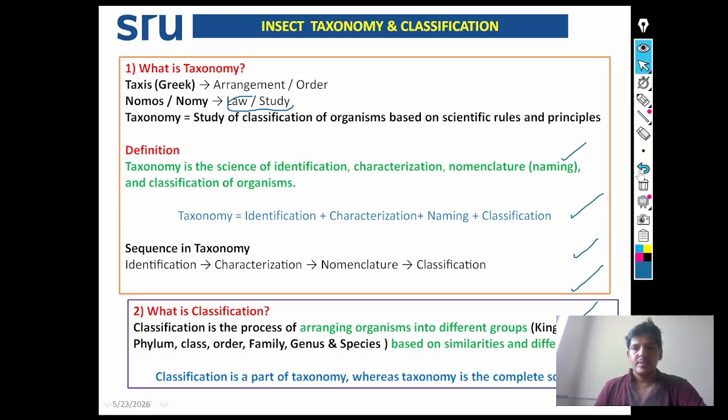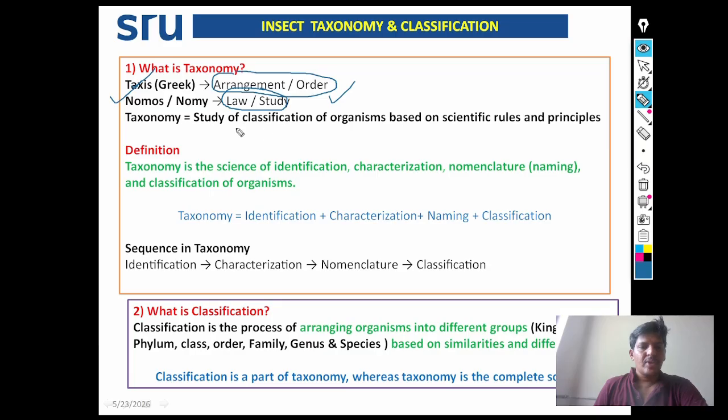See here, what is taxonomy? Taxis means arrangement or ordering. Nomos means study. Study of arrangement is taxonomy.